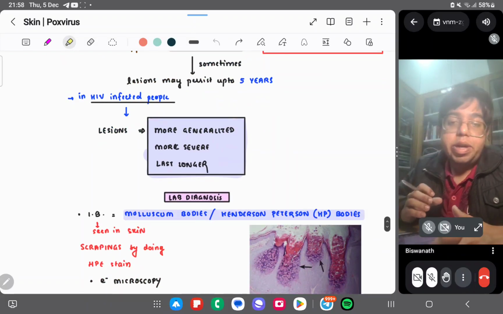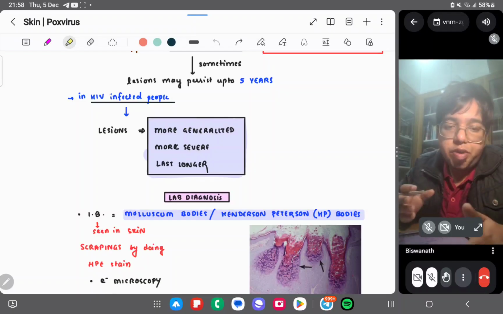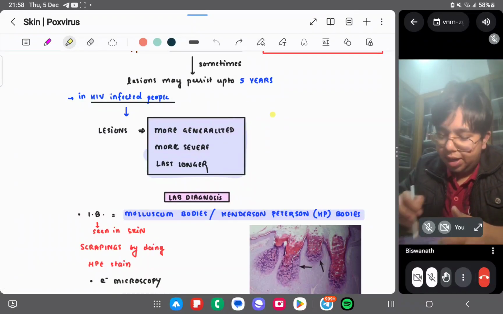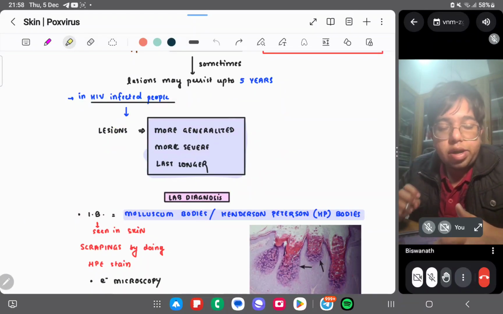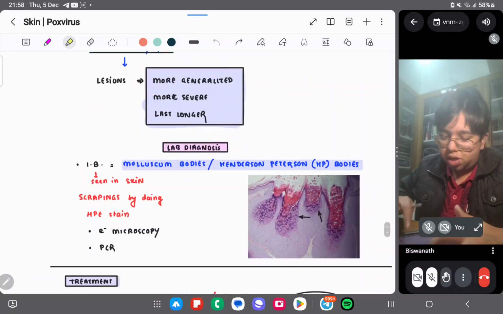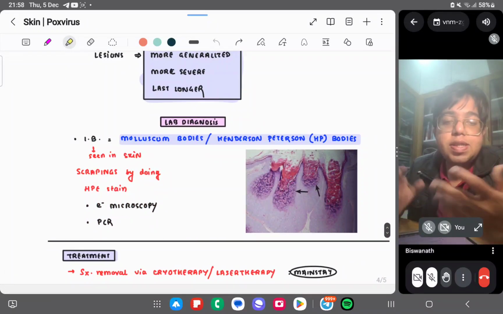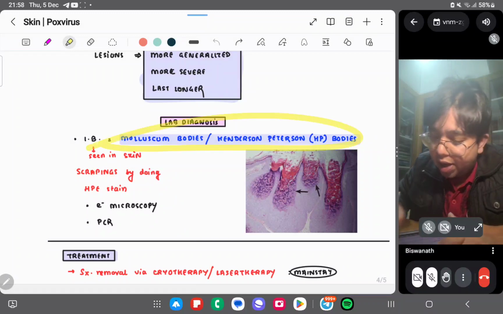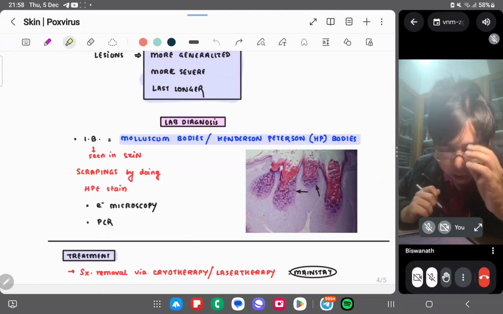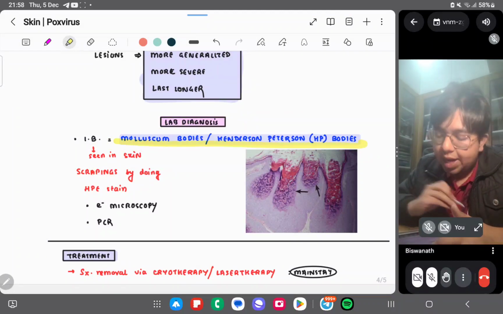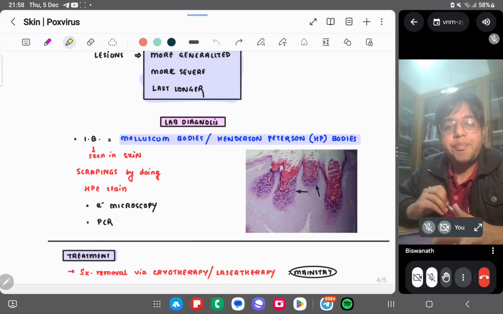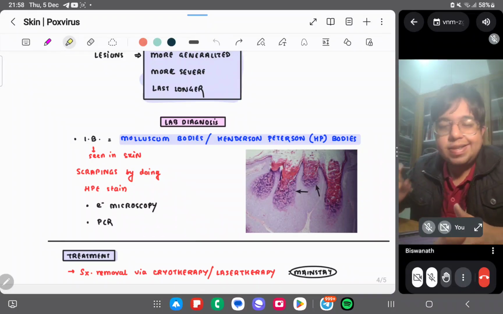In HIV infected people we have decreased immunity. Decreased immunity means there will be more lesions, more generalized, more severe, and they last longer. What is the lab diagnosis? Again, the cytopathic effect. What is the cytopathic effect? The inclusion bodies. So we have molluscum bodies or Henderson-Paterson bodies.